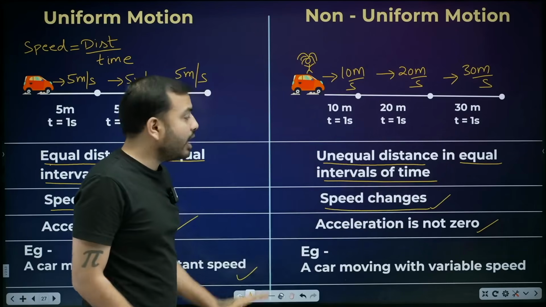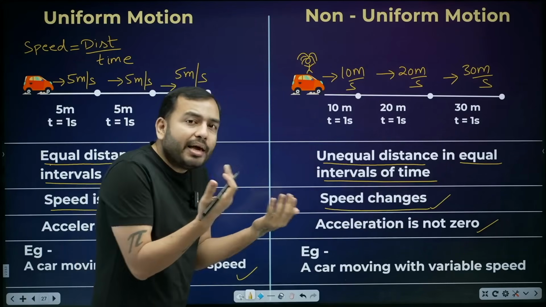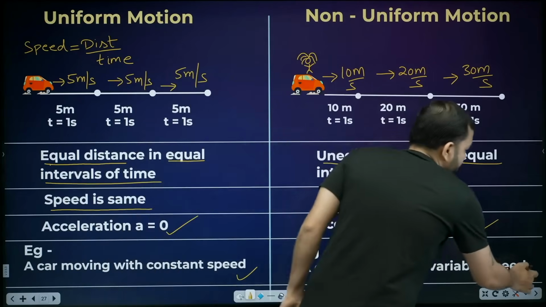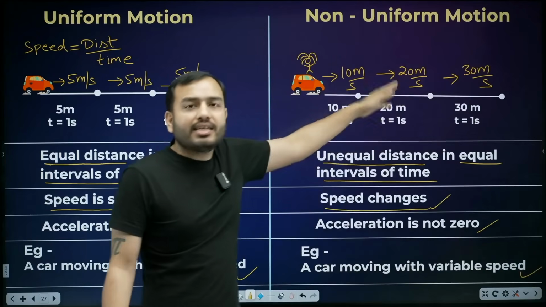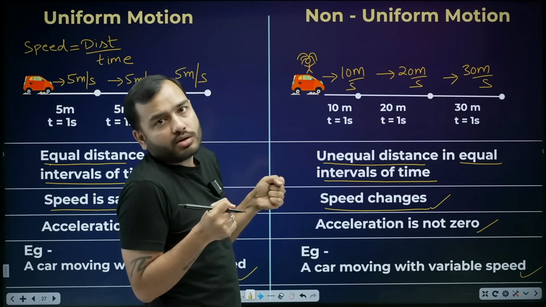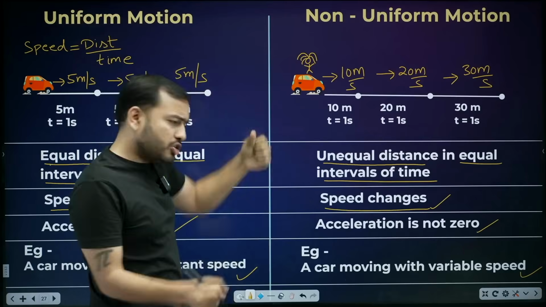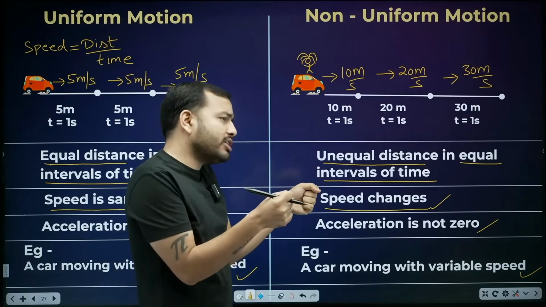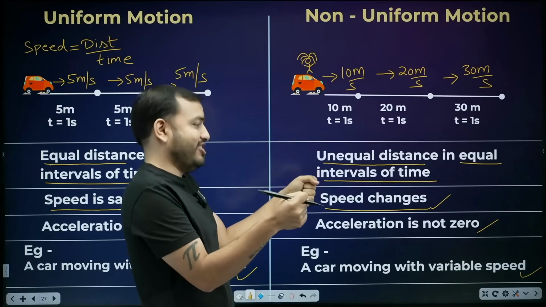Let's take an example: a car moving with variable speed. Variable means it can change its speed. But this kind of motion is more practical. In real life, this is what happens. It is very difficult to maintain one fixed speed. That kind of motion where speed doesn't change at all is an ideal type. You are driving on the road, a horn is blaring, but you say you will do uniform motion today at 5 meters per second.